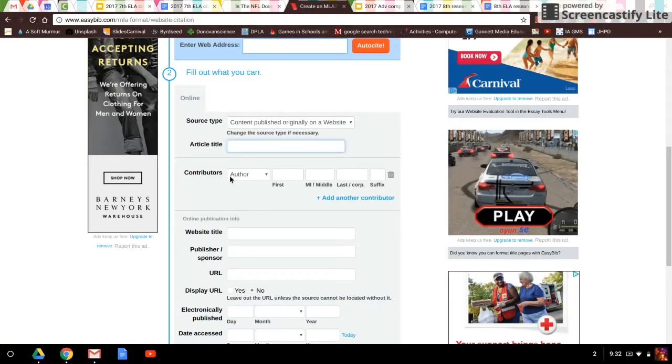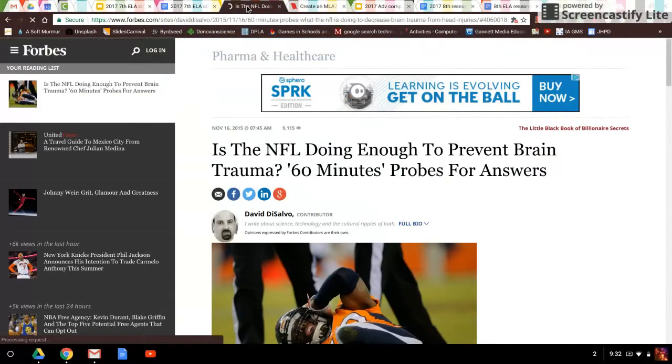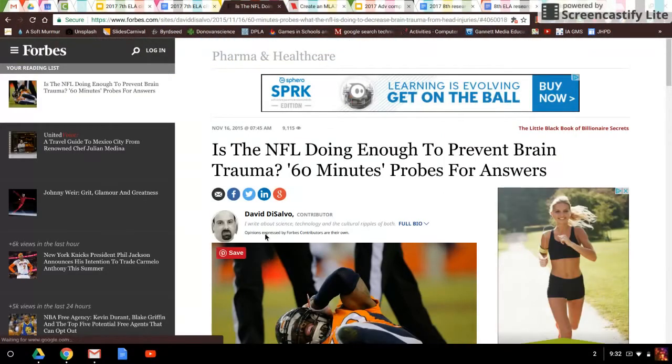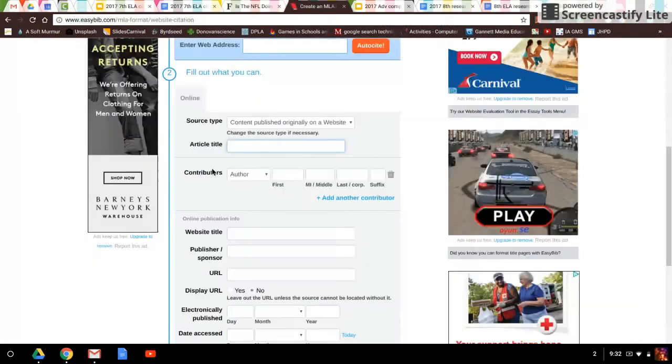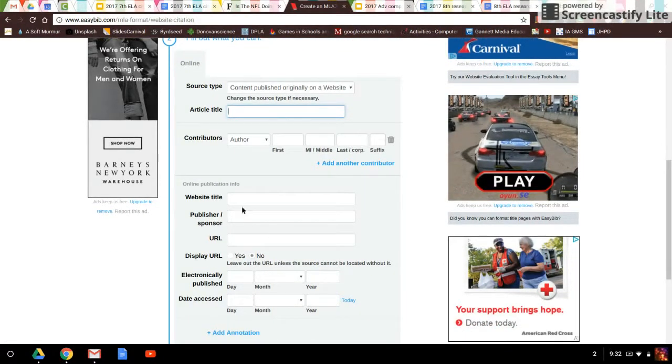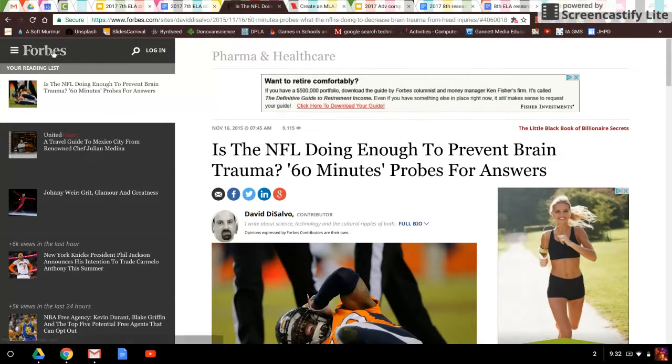The next thing EasyBib asked me for is the author, who wrote this. So I go back to my article, and right under the title, I have a person's name, and it says contributor. Contributor means they added to this information. Same thing as author, and they even use the word contributor on EasyBib, so I know I'm on the right track. The next thing I need to know is what website did this come from? All right, this came from Forbes.